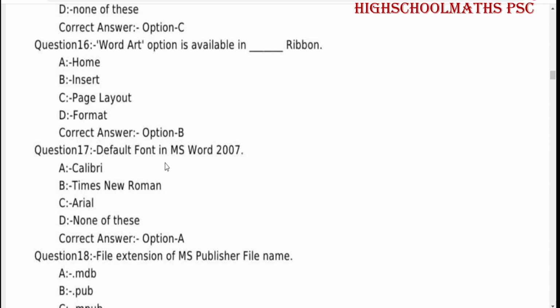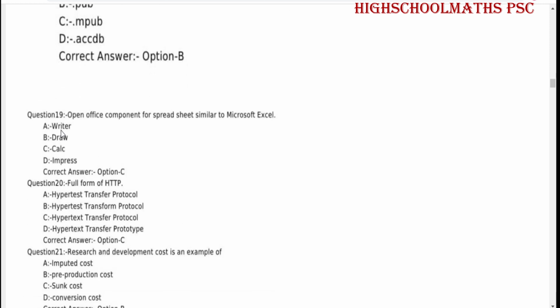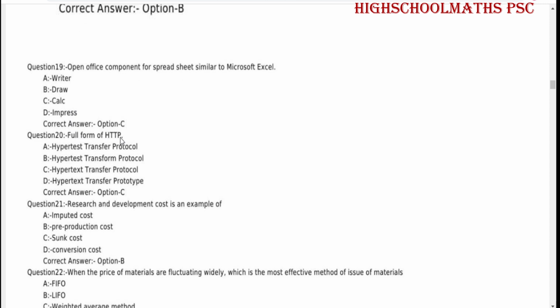Default font in MS Word 2007: Calibri. File extension of an MS Publisher file: .pub. OpenOffice component for spreadsheet similar to Microsoft Excel: Calc. Full form of HTTP: Hypertext Transfer Protocol.